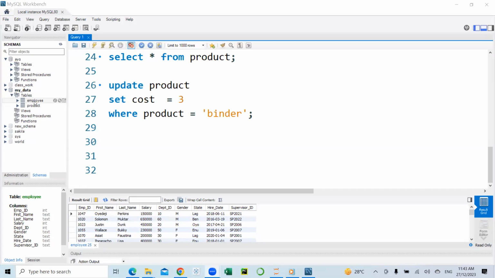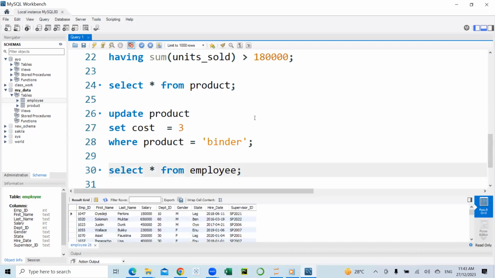Yeah, so I imported the table employee instead. We'll be using that to look at how to put our delete statement to use. So that's the employee table.